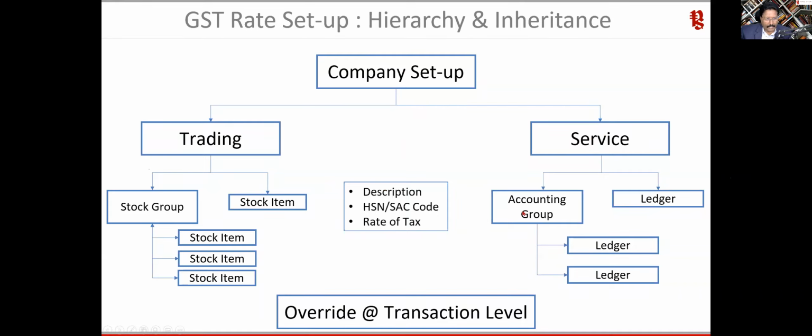Now the inheritance, I'm going to talk about this when we come to the expenses and your other masters. I hope this is clearer to all of you, because this is very, very important. If you understand this, the headache of your GST compliance will reduce by 50%.